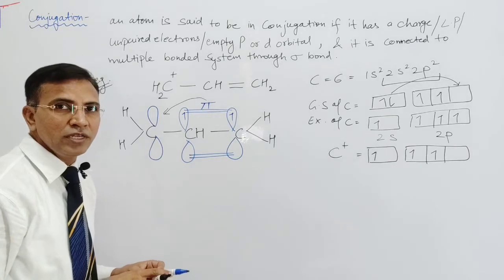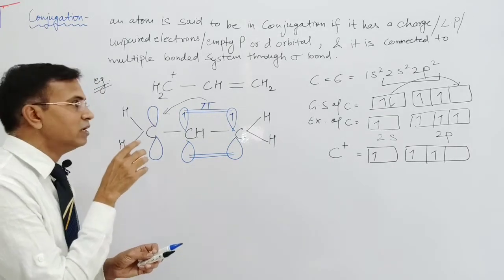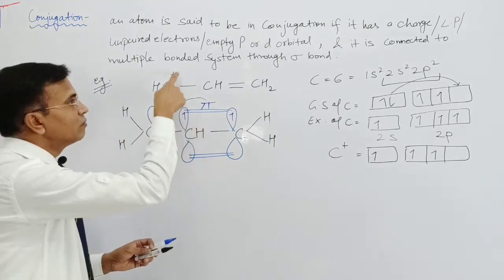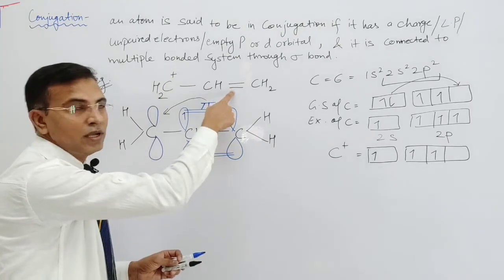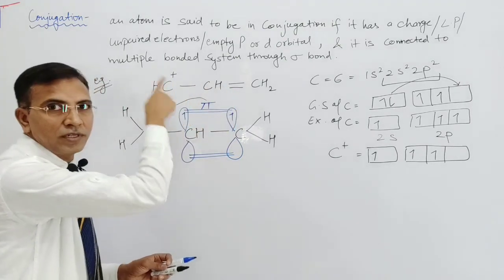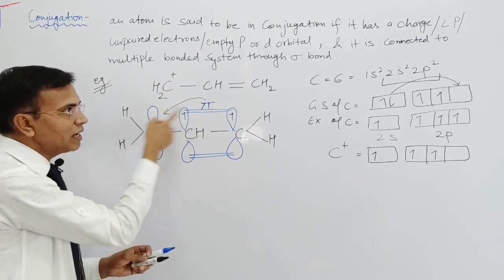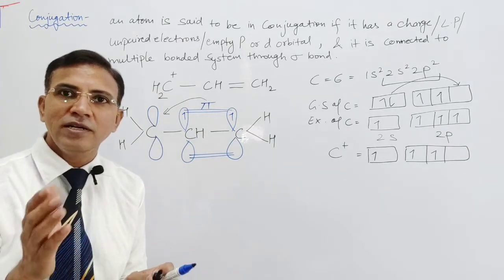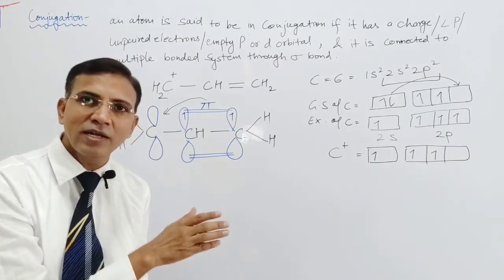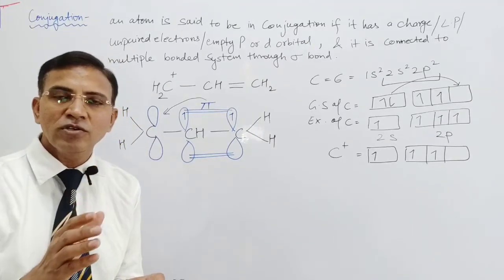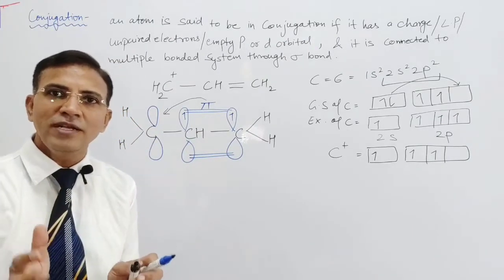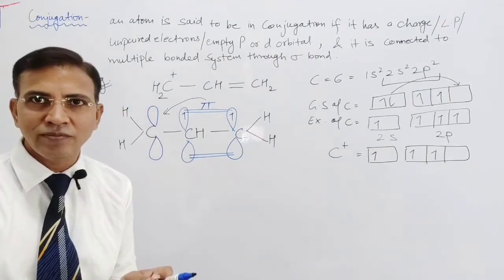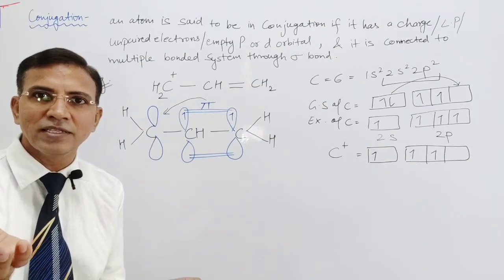Because of the conjugation, this is happening in this molecule. Positive charge, single bond, multiple bond: the positive charge is connected to the multiple bond through a sigma bond. The conjugation is there. The empty orbital attracts the pi electrons, and delocalization takes place. Because of the conjugation, the delocalization of the pi electrons takes place. Pi electrons are loosely held, so they delocalize because of the conjugation, and resonance comes into existence in the molecule. The energy decreases and the stability increases.